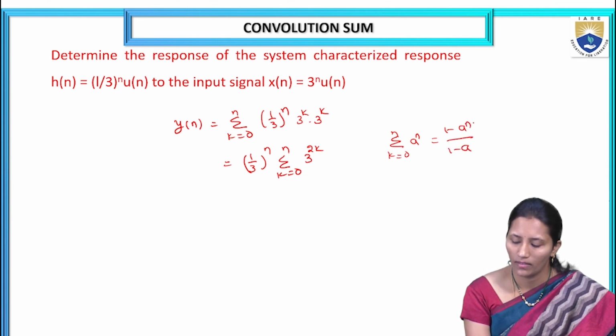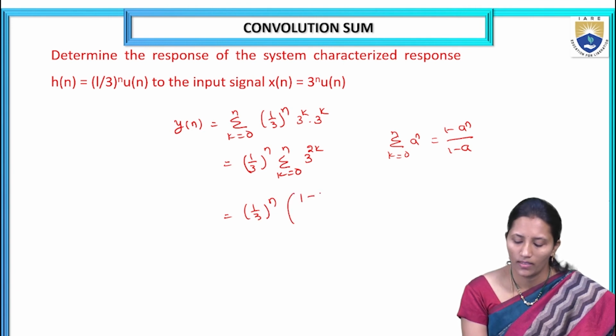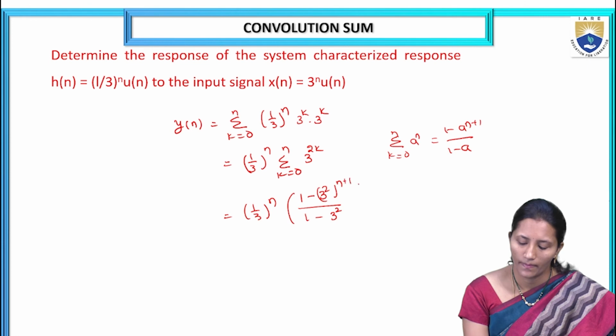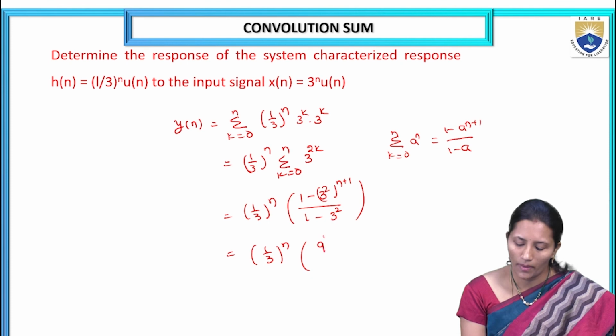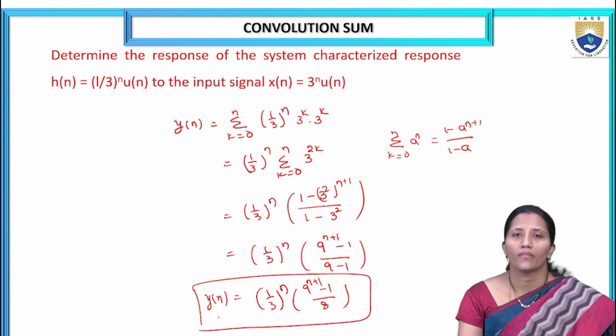So here this will be written as (1 by 3)^n, it is (1 minus (3 square)^n) by (1 minus 3 square). So this we can write as (1 by 3)^n, this is (9^(n+1) minus 1) by (9 minus 1). This is (1 by 3)^n into (9^(n+1) minus 1) by 8. This is the response for the given h of n and x of n.